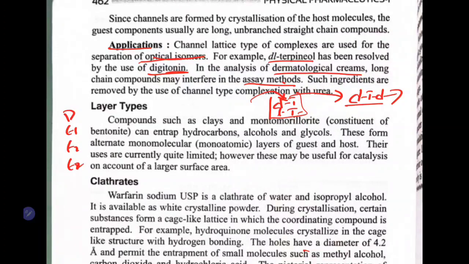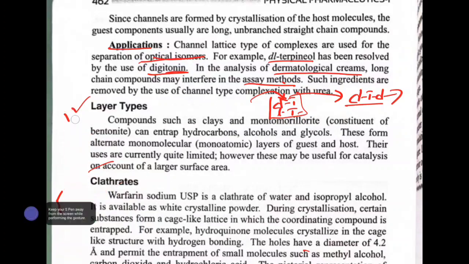Let's say excipient 2 is a long chain excipient. This long chain excipient can be removed by the use of urea, since urea is a channel type host. Because they will cause problems in the estimation of drug content in the cream. If you want to estimate how much drug is present in the cream, because excipient 2 is a long chain, it will interfere in that assay. It is better to remove them, then go ahead with the assay.